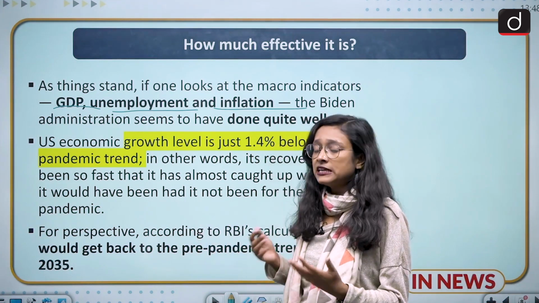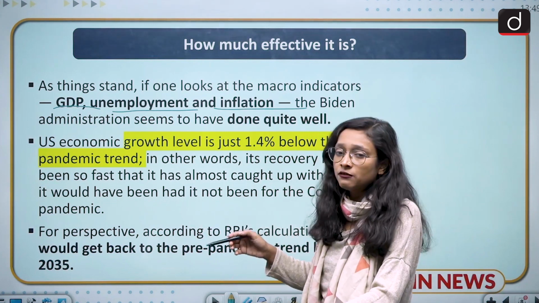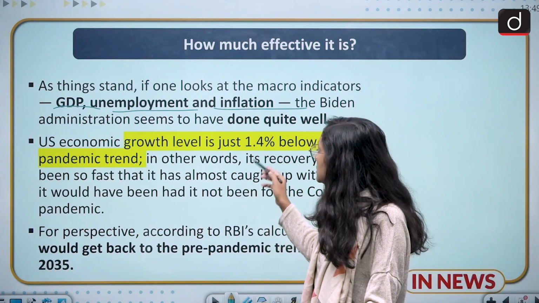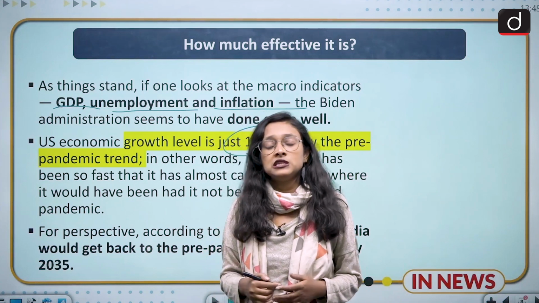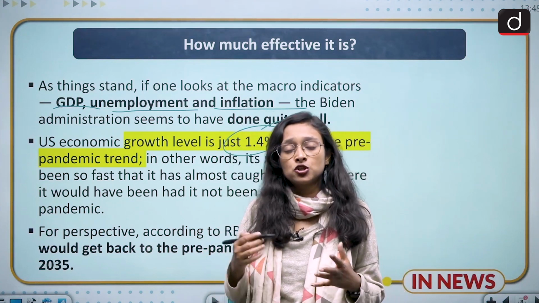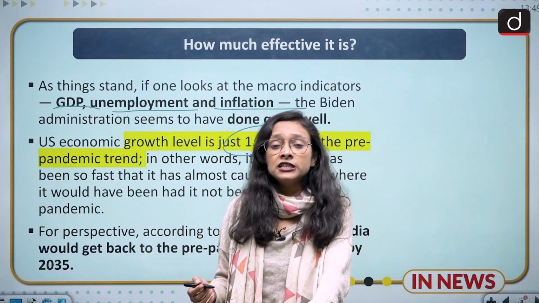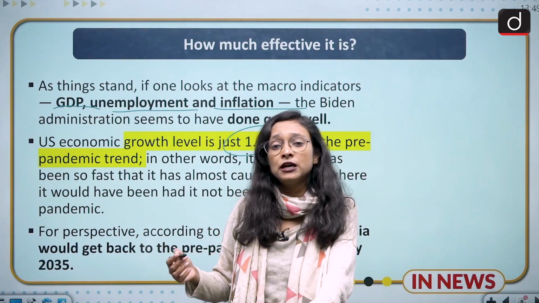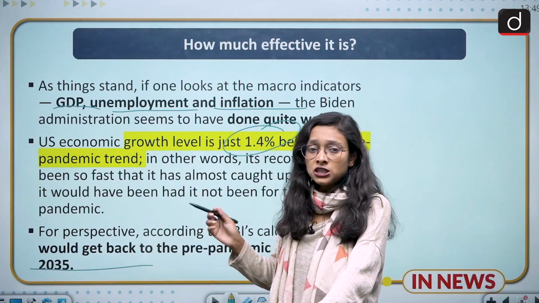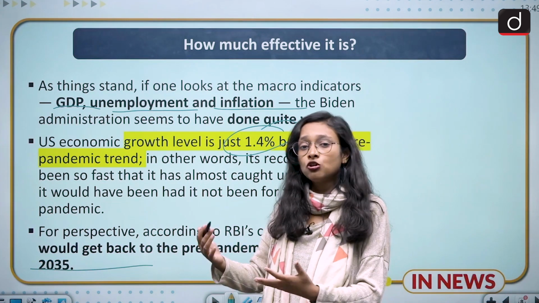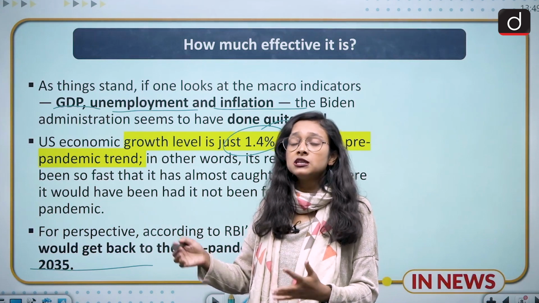We will look at the data. In terms of growth, we have seen that the growth level is just 1.4. In the pandemic times, many economies shrank, including India. According to the RBI calculation, India will reach the pre-pandemic level by 2035, but the US will reach it soon. So the economy is growing very fast, and that's why Bidenomics is working.